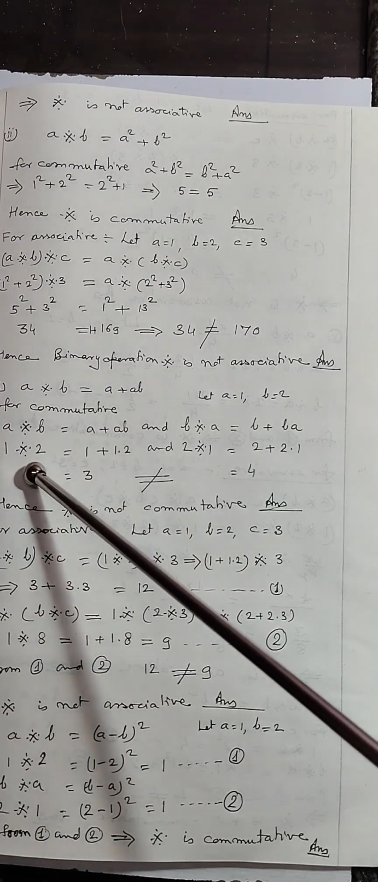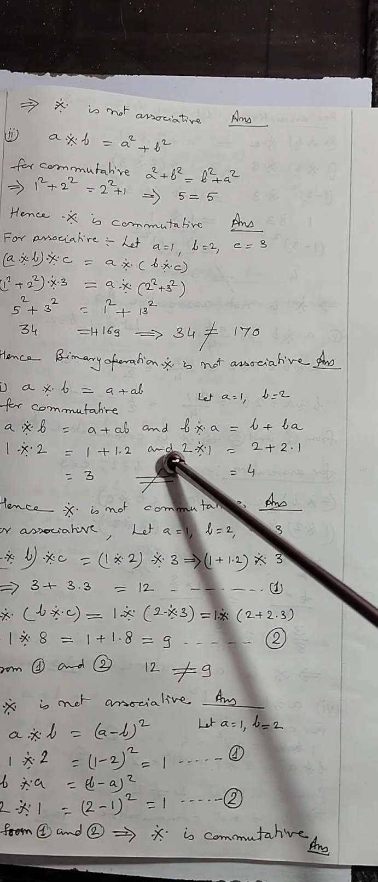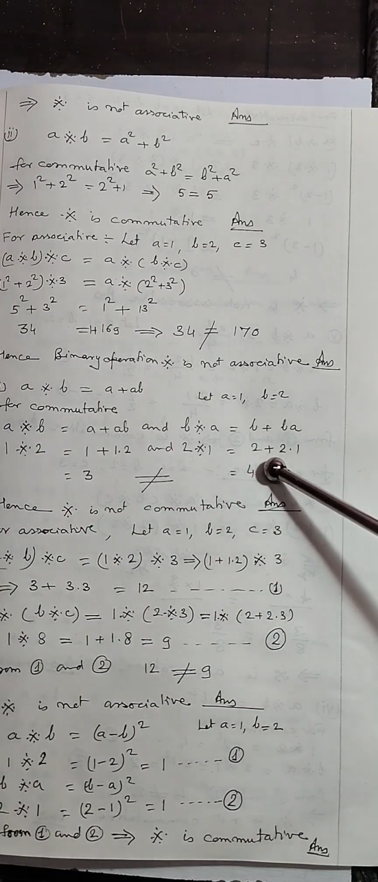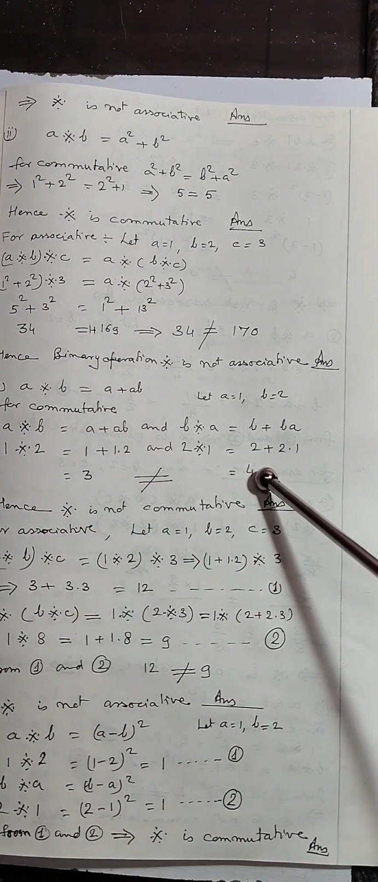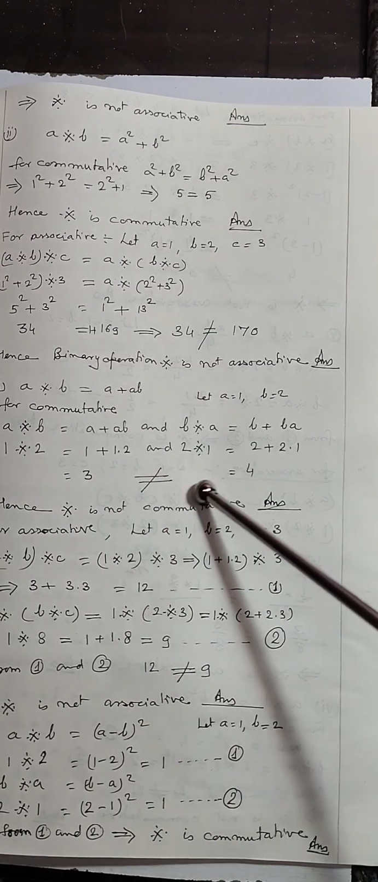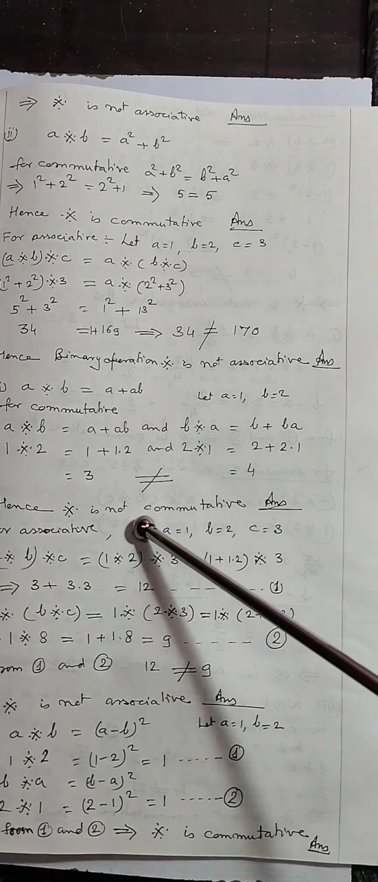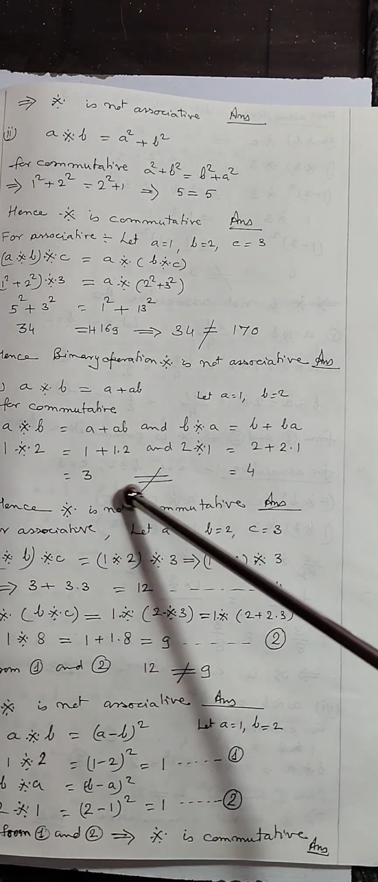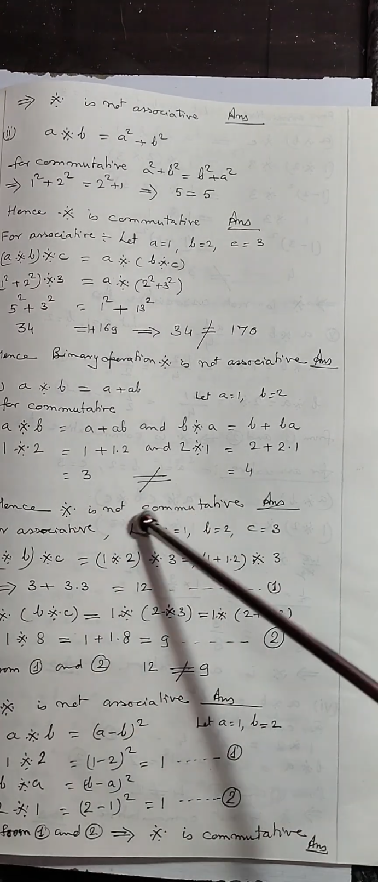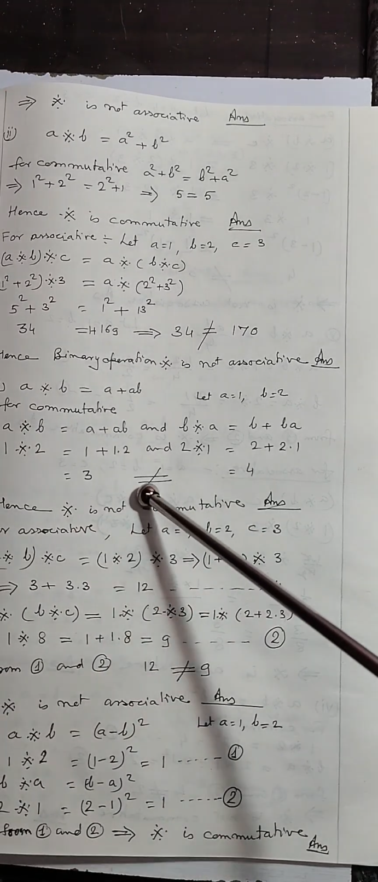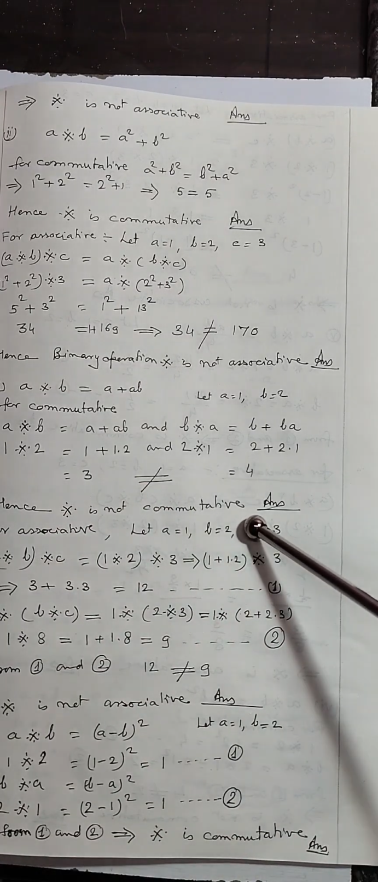Now we will solve this further. 1 binary 2 will be equal to 1 plus 1 into 2, and 2 binary 1 will be equal to 2 plus 2 into 1. So here you will get 3, here you will get 4, and this 3 and 4 cannot be equal. Hence the binary operation is not commutative. If these 3 and 4 were equal, the left hand side and right hand side equal, then the binary operation would be commutative. But because they are not equal, this binary operation is not commutative.